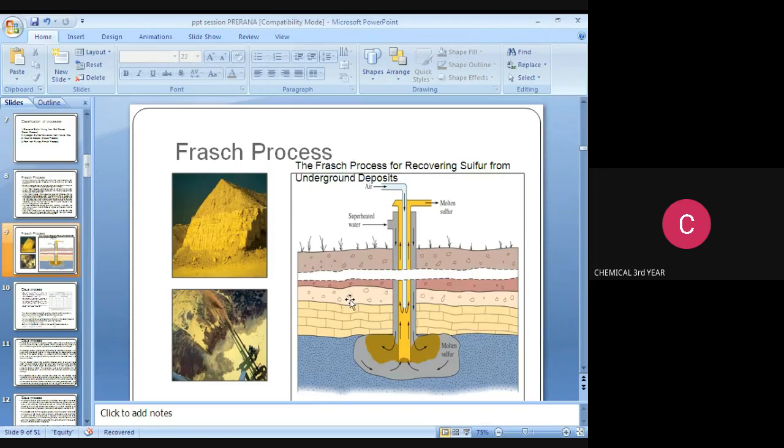This is the diagram. There are three tubes injected into the underground. The yellow color shows the molten sulfur. In the outermost tube, we are introducing superheated water at 165 degrees Celsius, and in the innermost tube, we are introducing air to recover the sulfur from underground to the surface. The yellow color is sulfur.